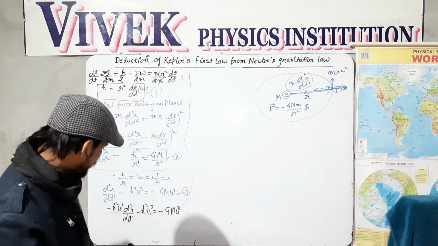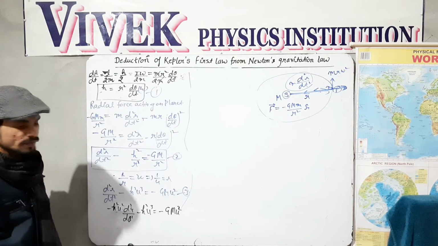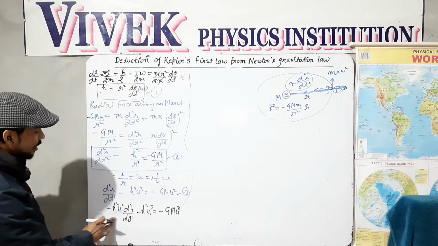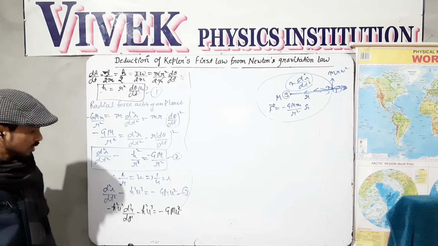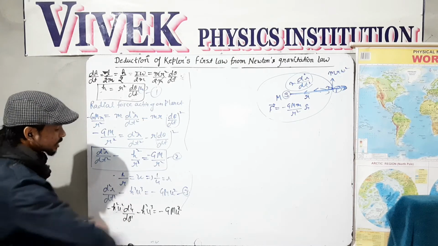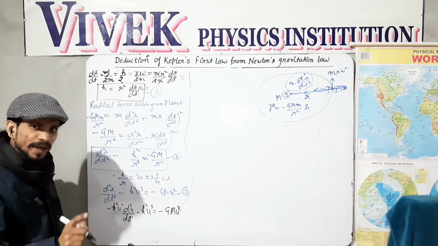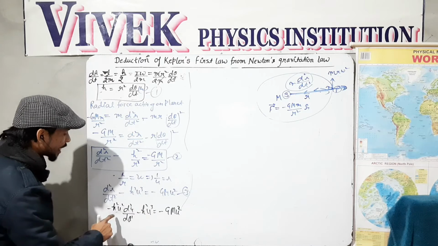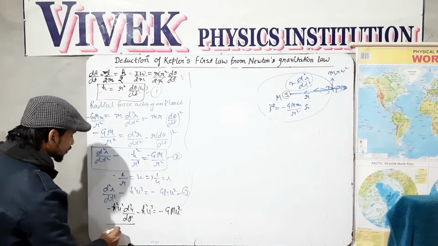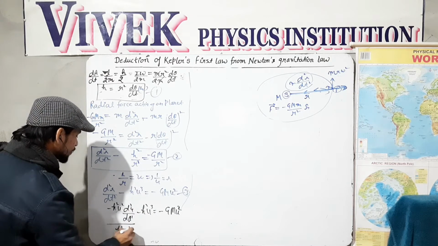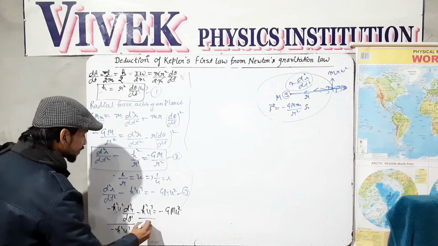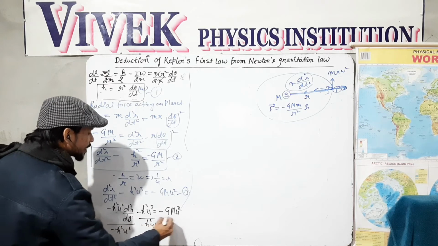Now you can easily see that in all the equations h square u square is appearing. Okay, so I am dividing all the equations by minus h square u square. Why doing so?